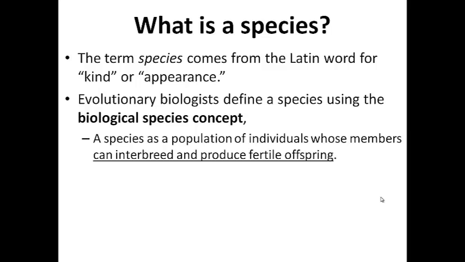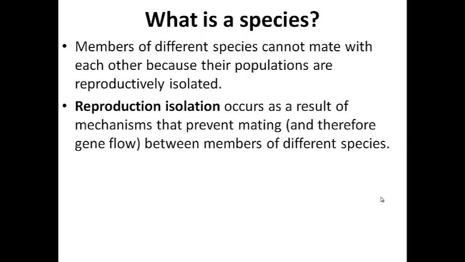So we would all agree that a possum and a raccoon are different species because they can't breed. They cannot breed with each other and produce fertile offspring. And so over the next couple slides, we want to talk about some of the mechanisms that prevent these animals from interbreeding.